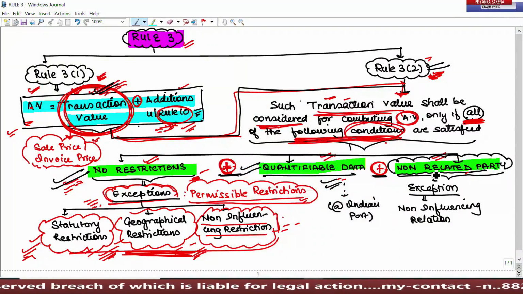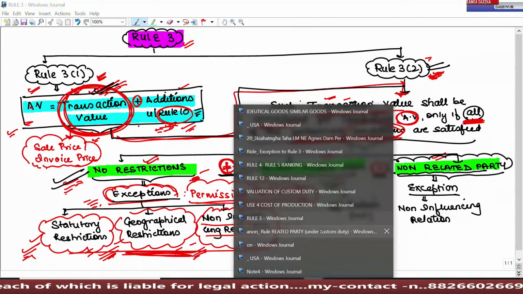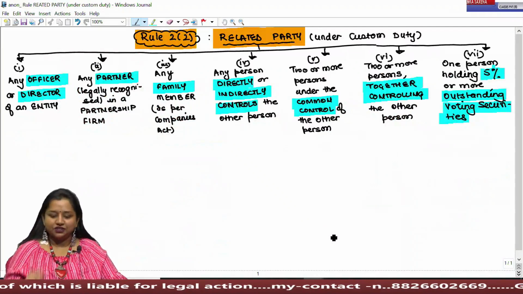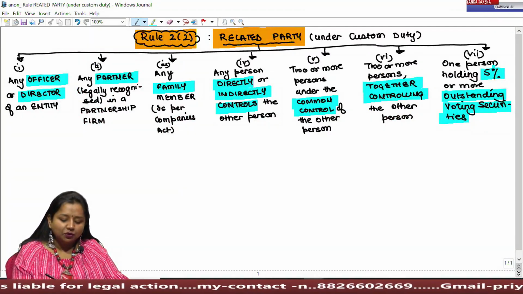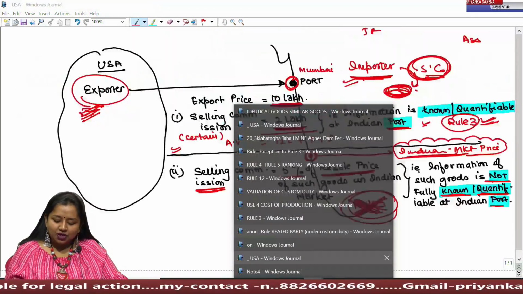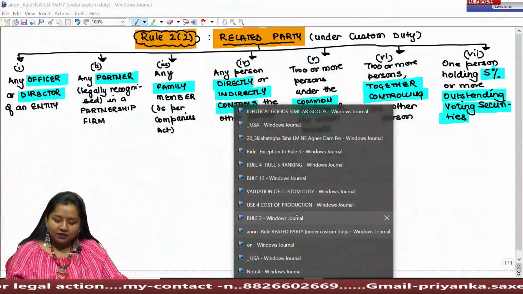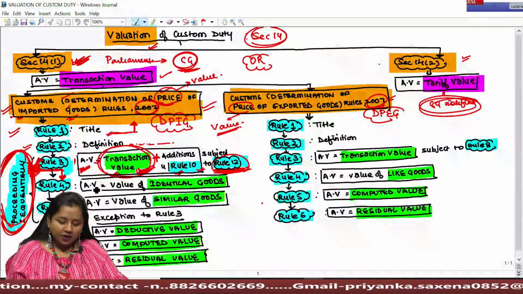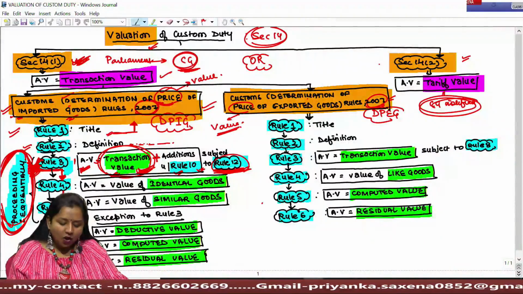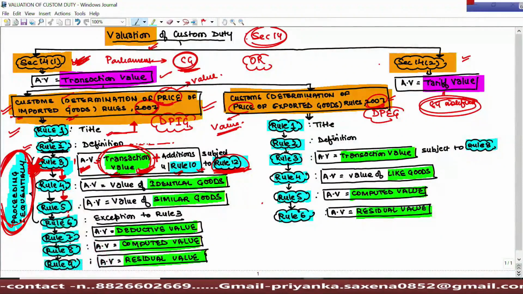But we have a doubt: who is a related party? So for this purpose, they have given a definition. The definition is given under Rule 2, Sub-Rule 2. As told in the initial stage, we had seen that all the definitions of different terms being used under these rules have been given under Rule 2.